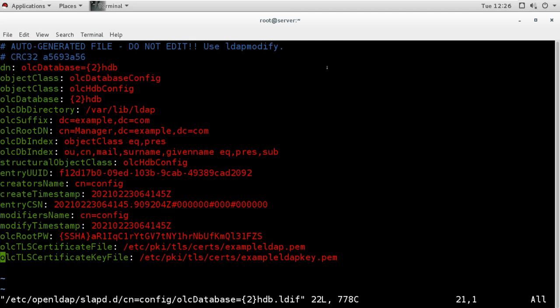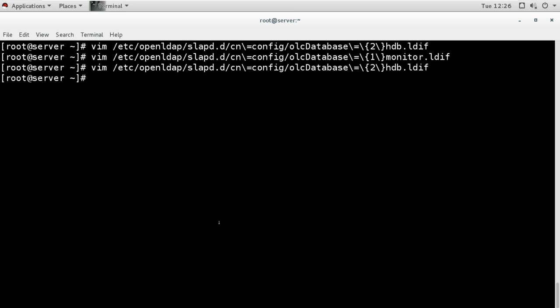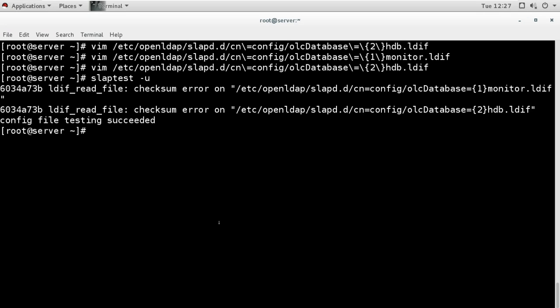First I changed this file, and if you see what else it is saying here, it says do not edit, but we are editing it directly. It is auto generated by this command, or you can add it directly. So I have actually added it directly. Okay, now we will check our settings with the slaptest -u command, and when we run this command it will check our settings in these two configuration files. And what it says here is that config file testing succeeded.